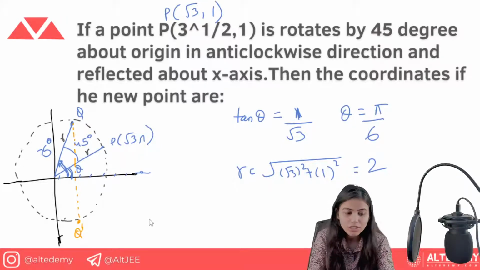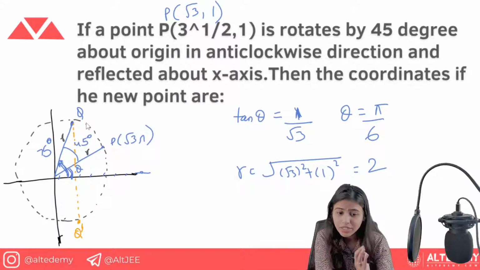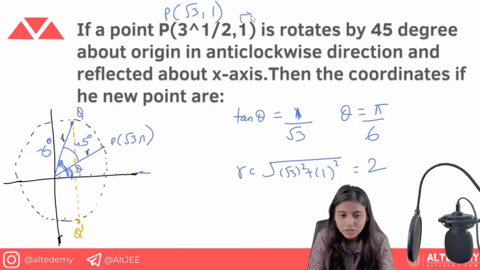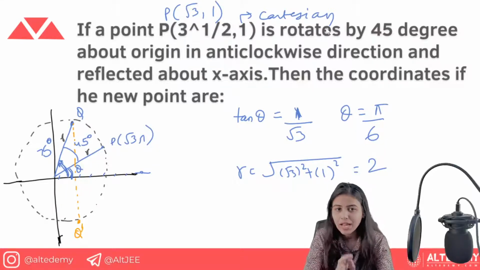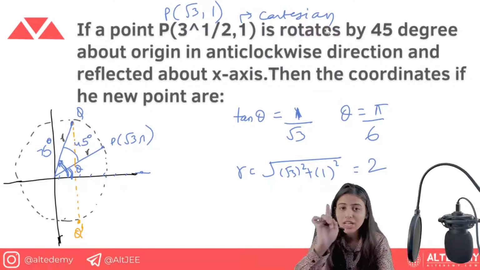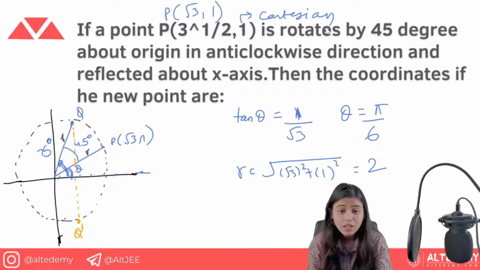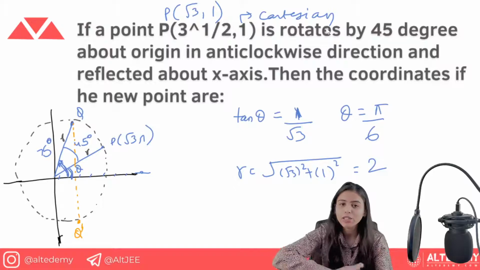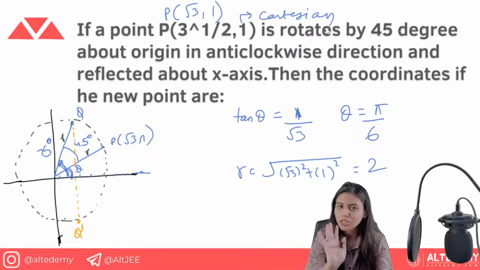Okay, so what does the point become? This becomes r cos theta, r sin theta. Because this is given in the Cartesian, obviously we will do it in the Cartesian form only. When you have r and theta, you write it in the Cartesian form as r cos theta, r sin theta. Don't get confused. When the point is asked in the polar form, you have to write r comma theta. But when the point is given in Cartesian, then you need to solve in the Cartesian form only.